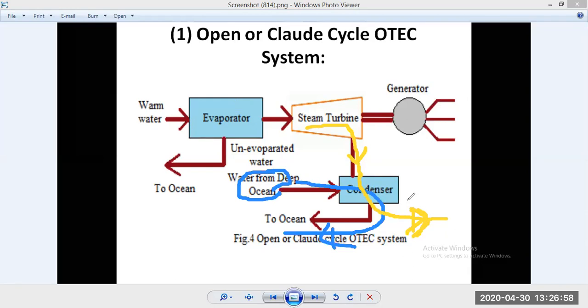So this is another advantage of this type of system, the open system. You are producing electricity, as well as receiving fresh water for consumable or drinkable water, or you can use it for irrigation and some agriculture purposes. So this is another advantage of this.